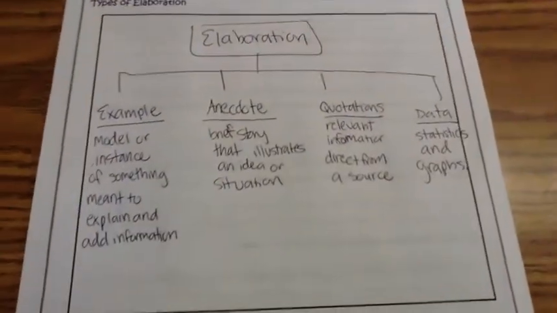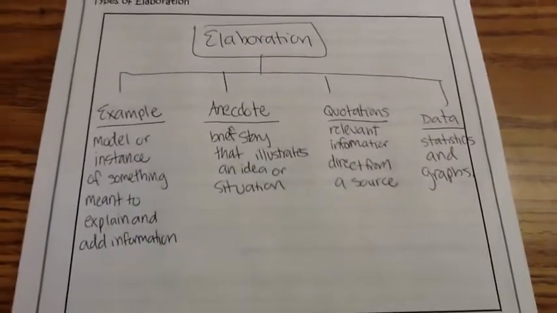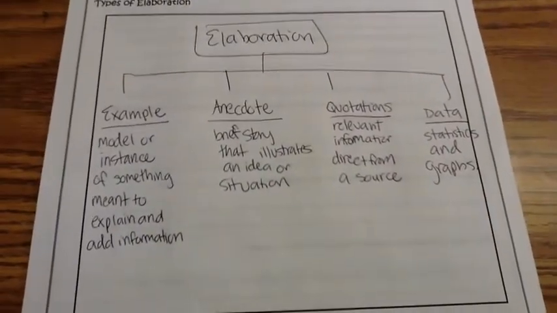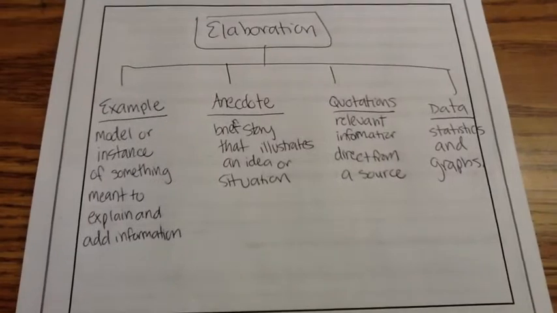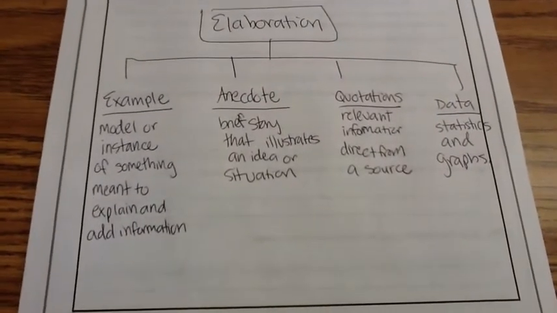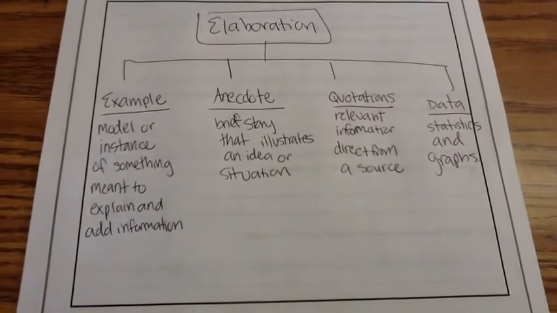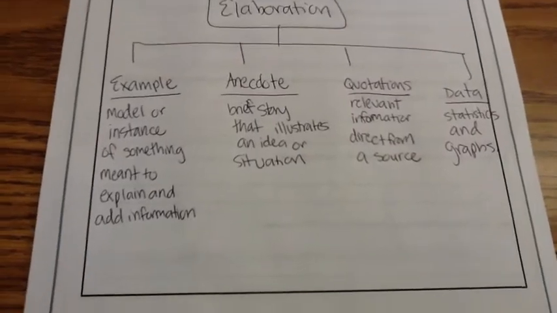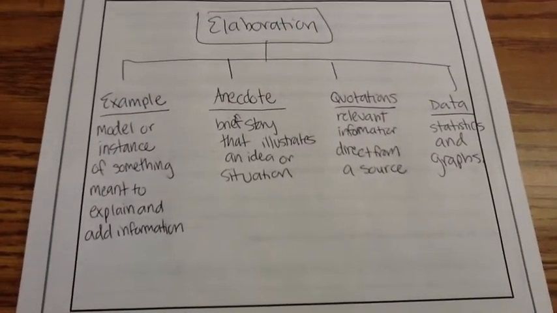Here are examples through a tree map. Make sure you're copying it down in your notes. One way that an author can elaborate is by giving an example. An example is a model or an instance of something meant to explain and add information. You often see examples because an author says, for example.